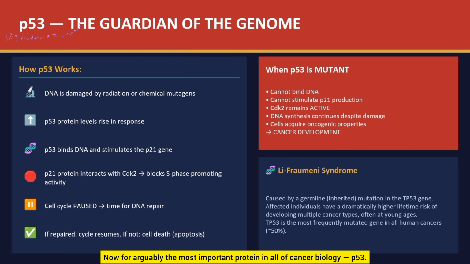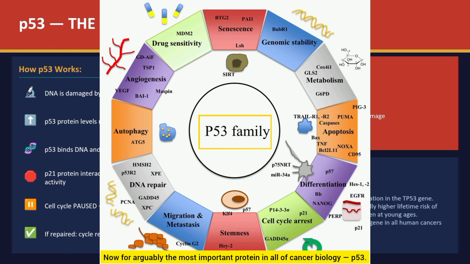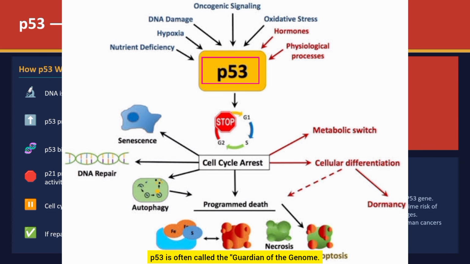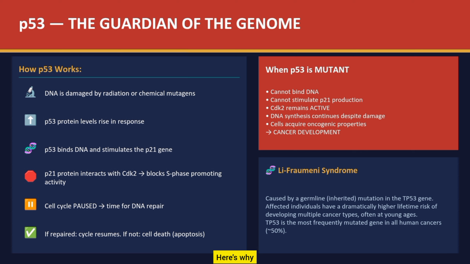Now for arguably the most important protein in all of cancer biology, p53. p53 is often called the guardian of the genome. Here's why. When DNA is damaged, p53 levels rise. It binds to DNA and activates the p21 gene. p21 then blocks CDK2, and the entire S-phase engine stops. The cell pauses. DNA gets repaired.